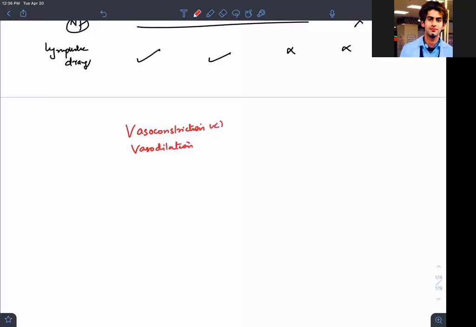Vasoconstriction, we can say, if you are narrowing the lumen of a blood vessel, you can say it's synonymous. You can say that it is vasoconstriction. And if the lumen of the blood vessel is widened,